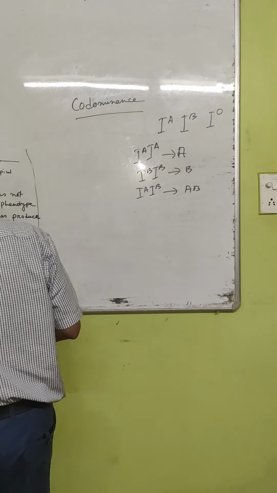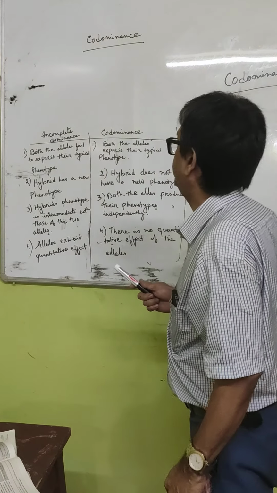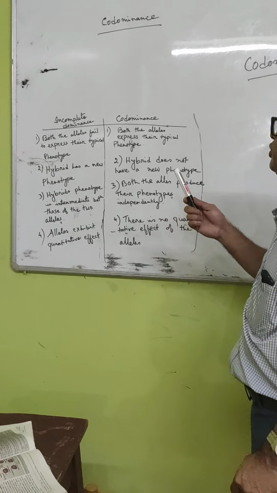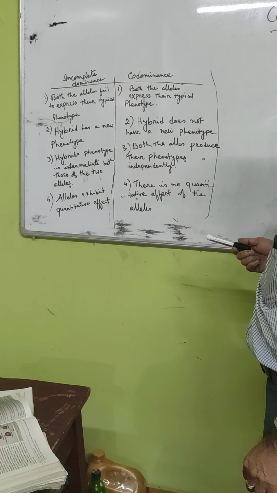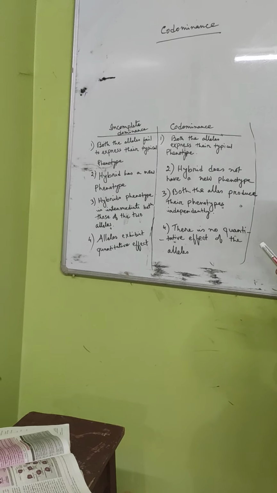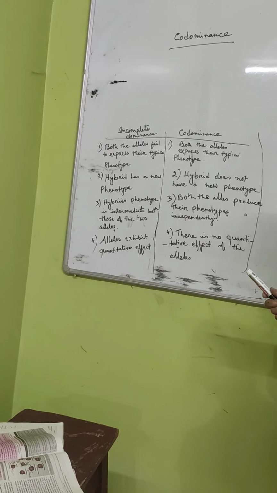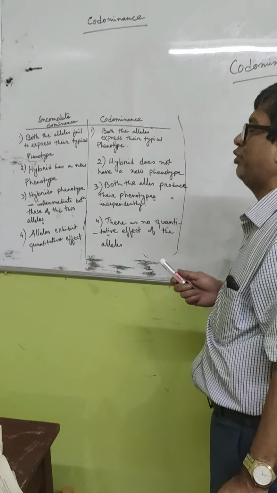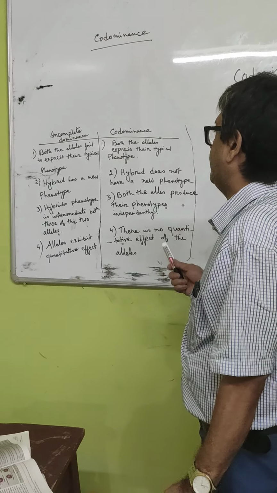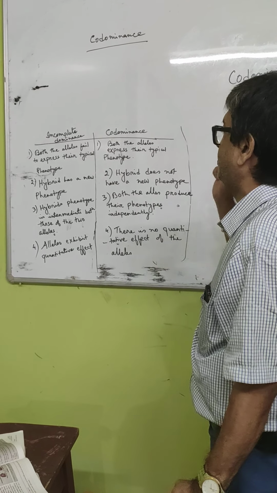Now you may be asked the difference between incomplete dominance and codominance. First of all, let me go to incomplete dominance. In incomplete dominance, both the alleles fail to express their typical phenotype, meaning capital R and small r individually could not express their phenotype. When they mix together, they gave a new phenotype, that is pink.